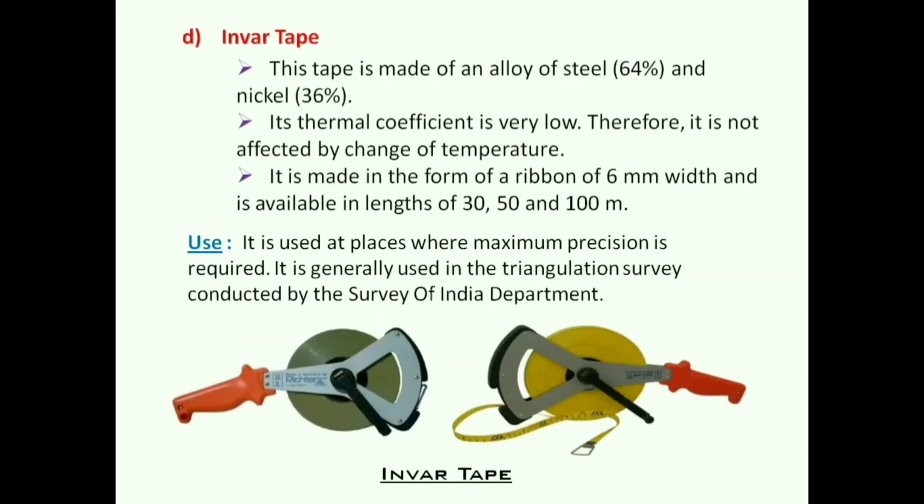Next, invar tape. This tape is made of alloy of steel, that is 64%, and nickel is 36%. Its thermal coefficient is very low, therefore it is not affected by change of temperature. It is made in the form of a ribbon of 6 mm width and is available in length of 30, 50 and 100 meter. Uses of invar tape: it is used at places where maximum precision is required. It is generally used in the triangulation survey conducted by the Survey of India department.